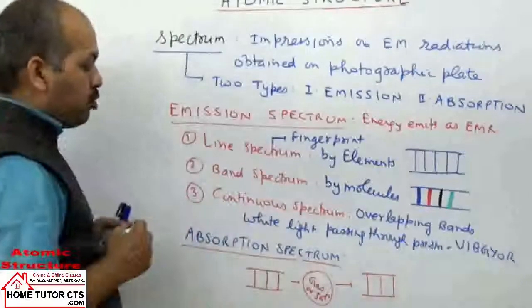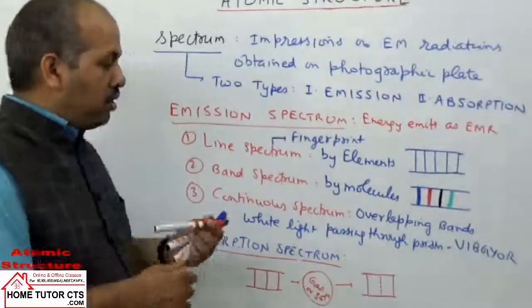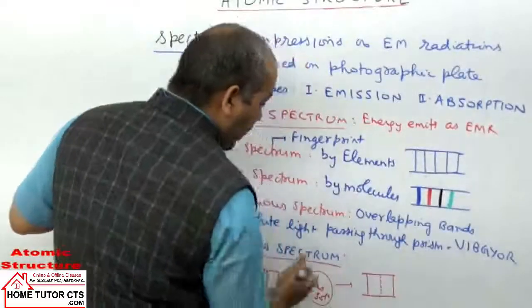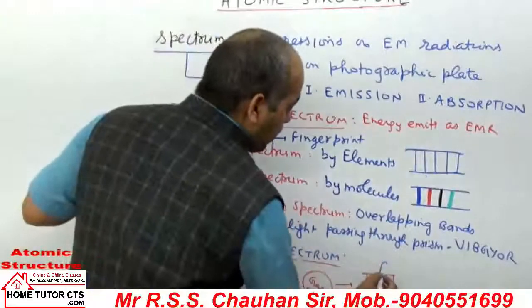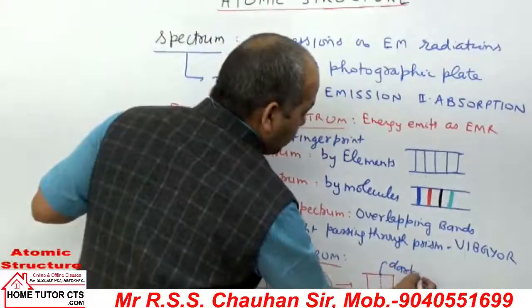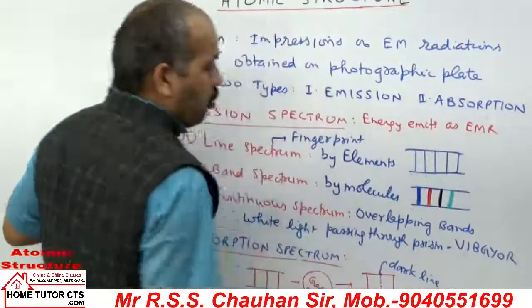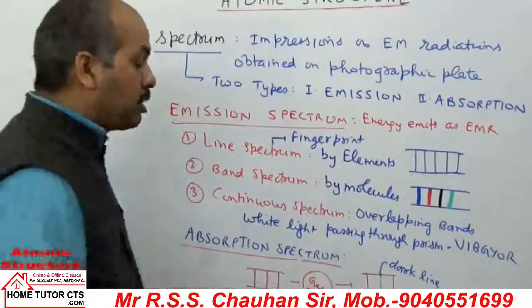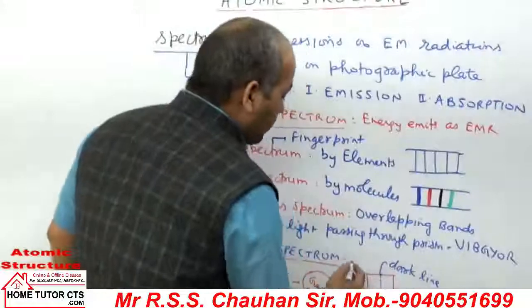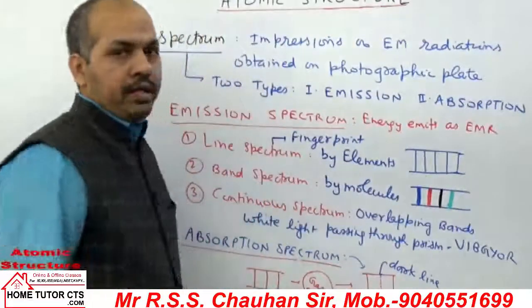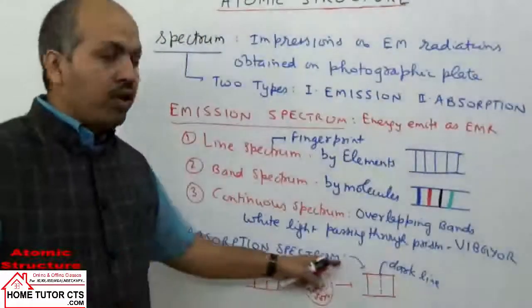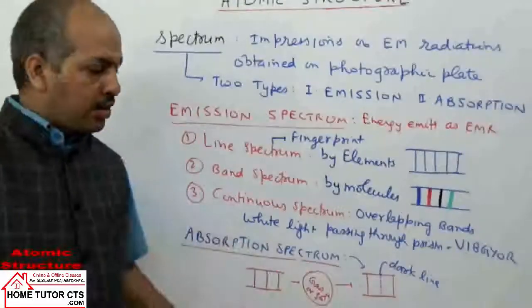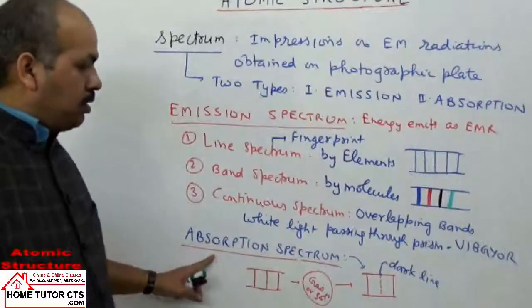The line which is absorbed by the gas molecule or solution will not appear in the spectrum coming out. This line which has been absorbed by the gas is called a dark line. The line which has been absorbed is called a dark line in the spectrum, and this kind of spectrum obtained here is called absorption spectrum. I hope you got the meaning of this term, spectrum.